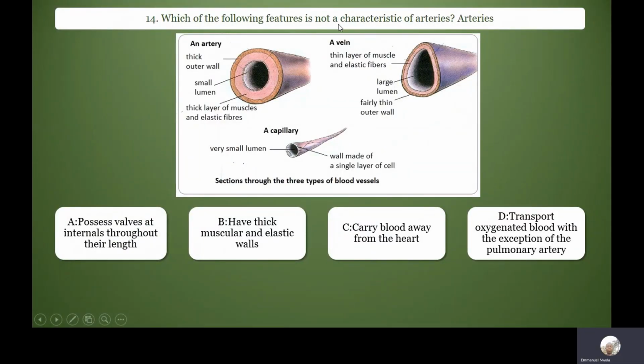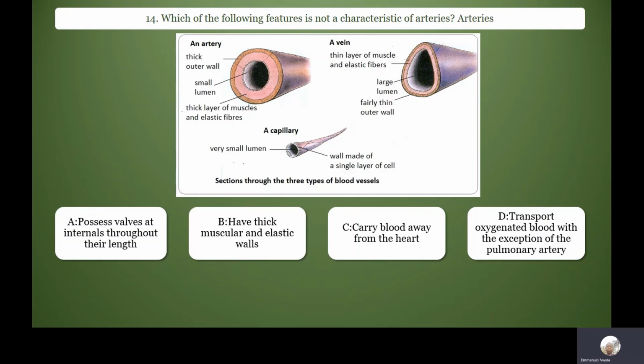Which of the following features is not a characteristic of arteries? The correct answer is A. Arteries don't have valves. Arteries carry blood at high pressure, so there is no need for valves in arteries.